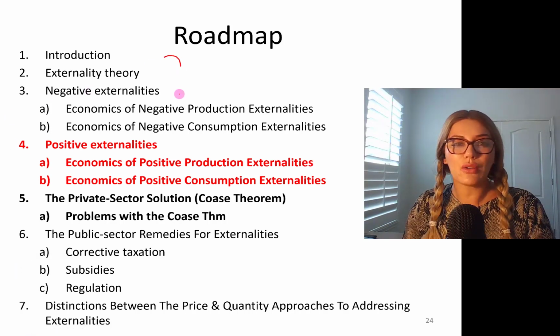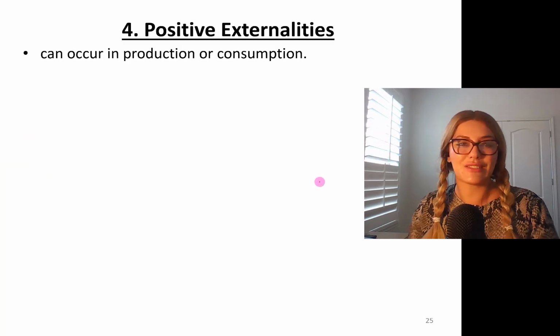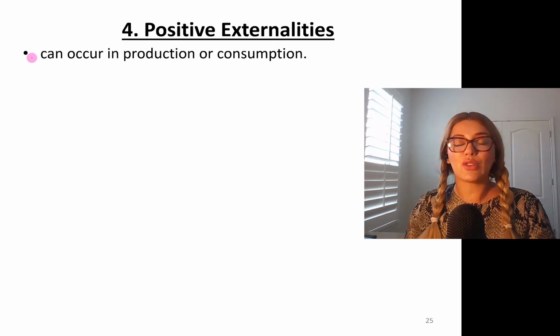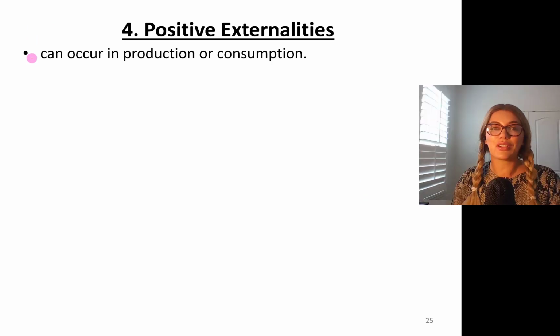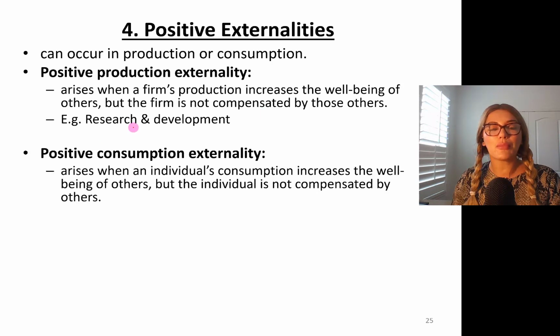We covered all these parts. Now we are on the positive externalities. We're going to focus on production externalities first. Positive externalities can occur in production or consumption. A positive production externality basically arises when a firm's production increases the well-being of others, but the firm is not compensated by others. Okay, examples: research and development.